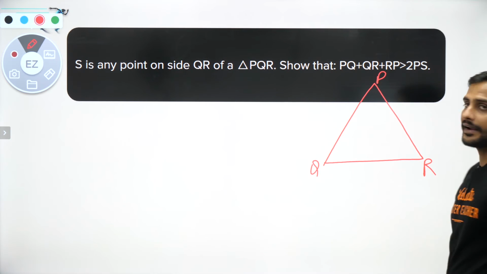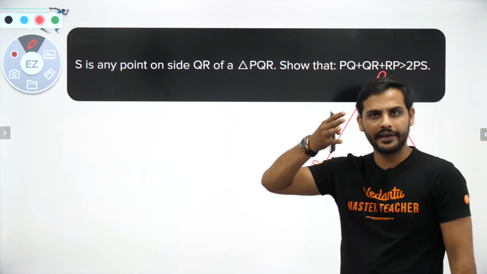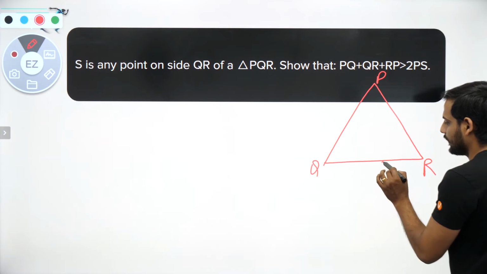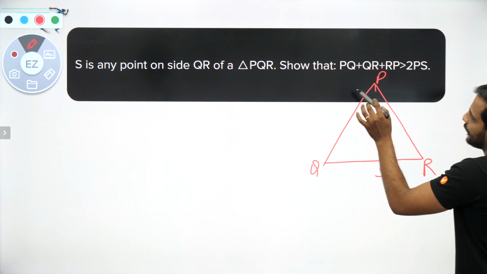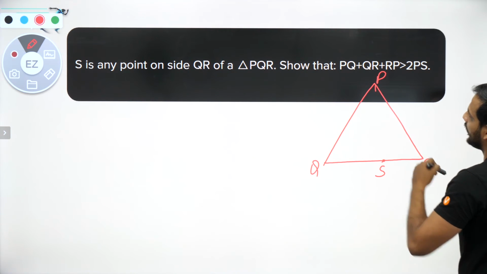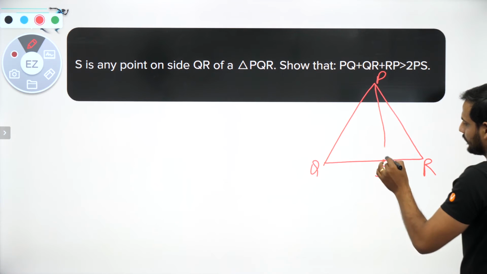PQR. In this triangle PQR, now see what they are saying, S is any point. So let us take it anywhere. S is any point of a triangle PQR. Show that PQ plus QR plus RP is greater than PS. That means I need to join P and S. Let us join P and S.